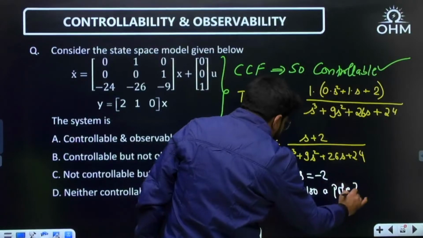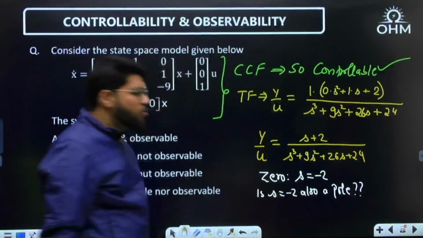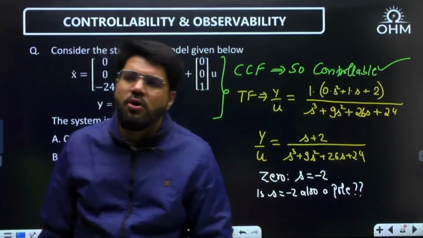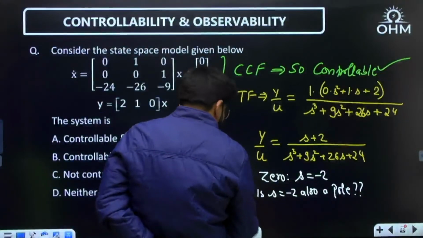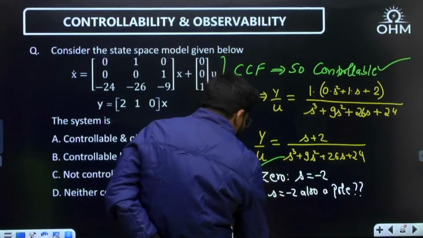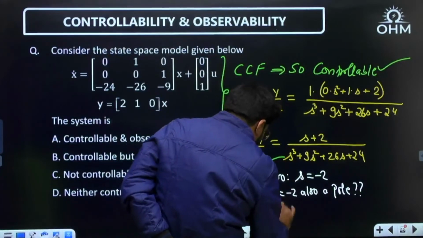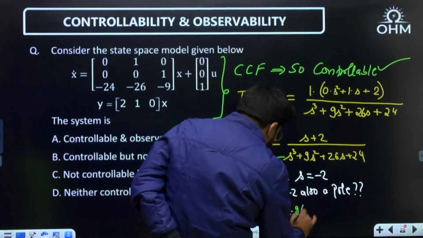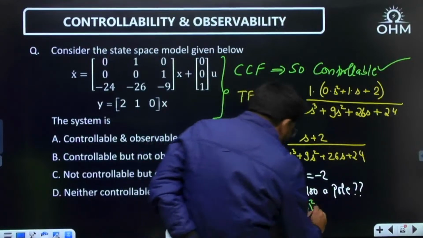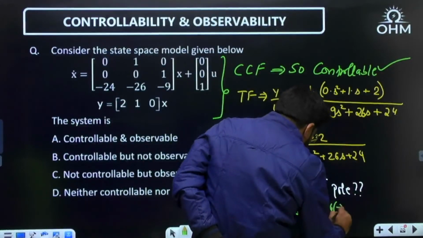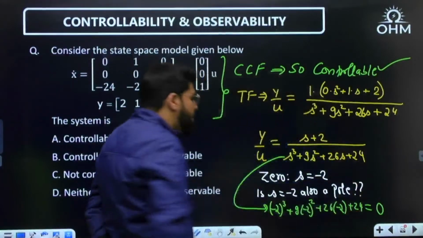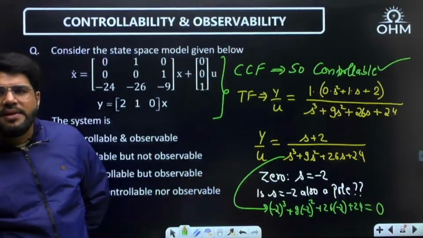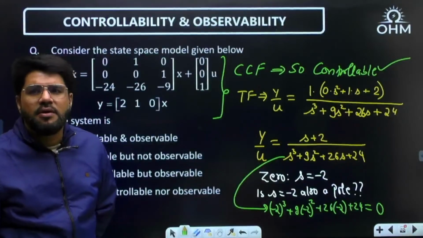Because I can't solve the cubic equation in the exam, how to check whether S equal to minus 2 is a pole or not? Simply substitute S equal to minus 2 in the denominator: minus 2 cubed plus 9 into minus 2 squared plus 26 into minus 2 plus 24. Please complete the calculation. It will turn out to be 0.